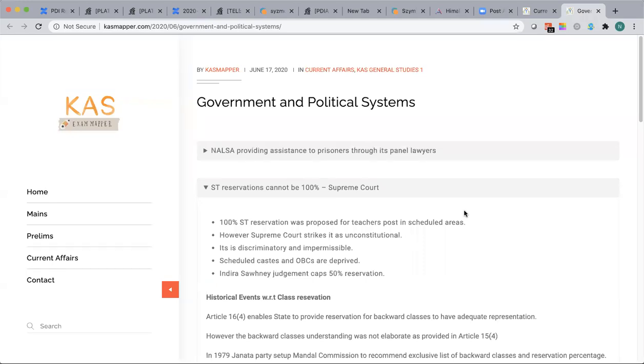It is never economically backward. And in Article 16.4, it is not even mentioned. Remember this main point. Not even mentioned. It's only derived from Supreme Court judgments. Fine. All right. I think there are no questions.